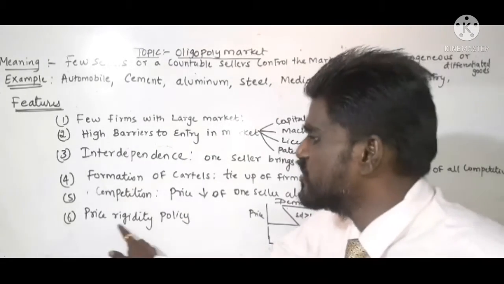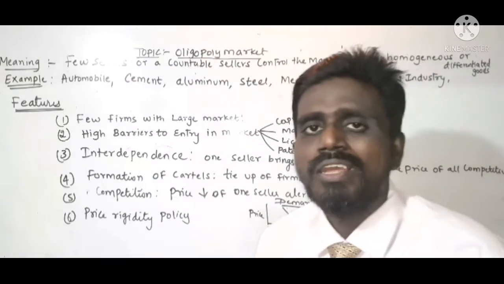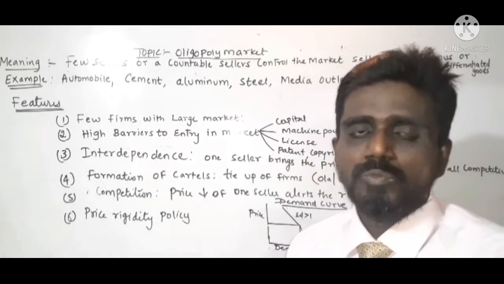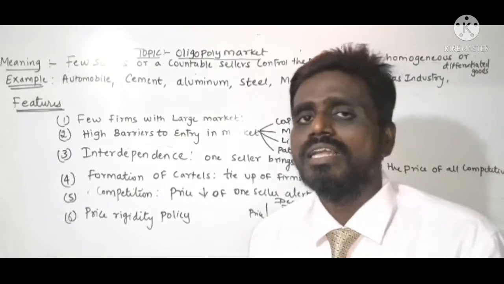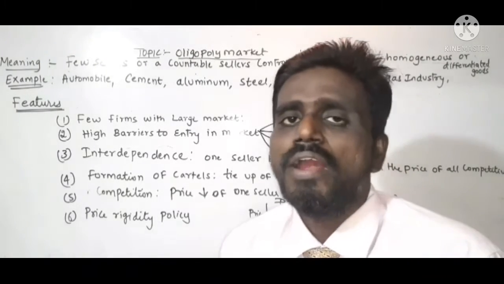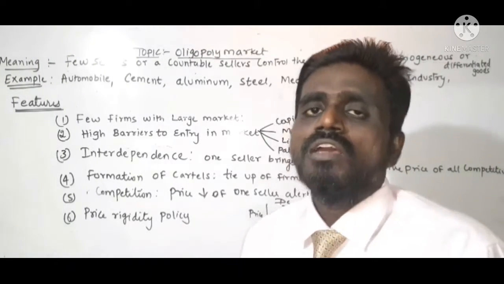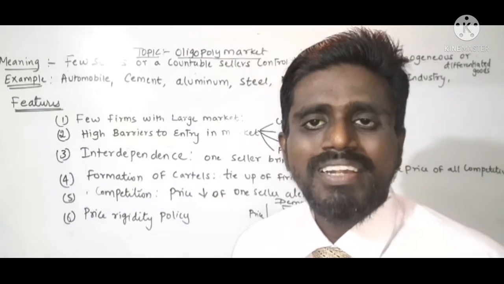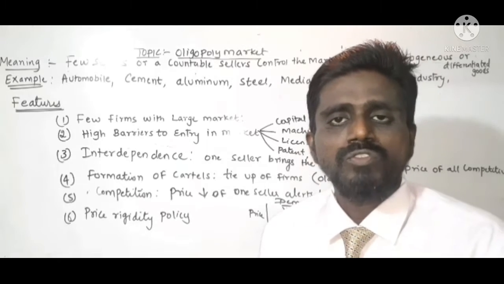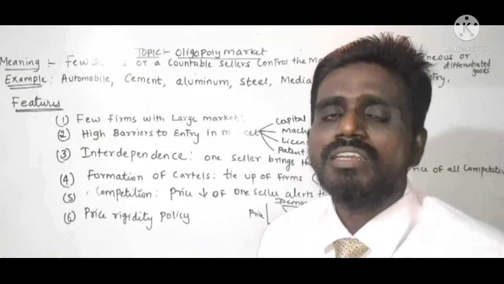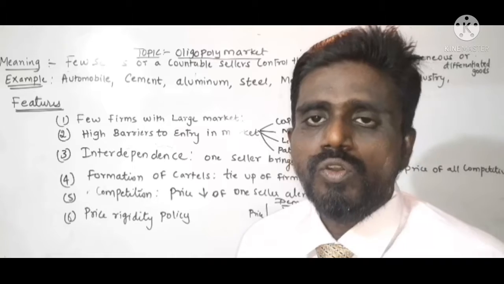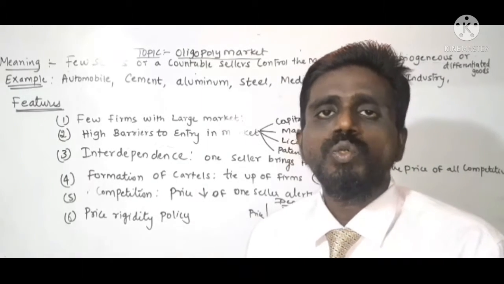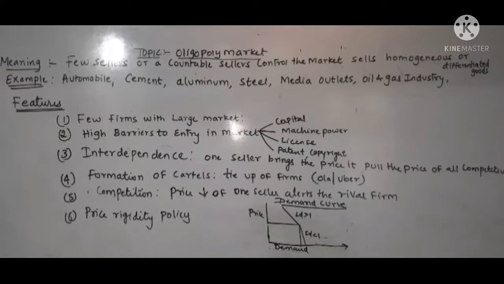Then price rigidity. In oligopoly, the firm follows the price rigidity policy in spite of an increase or decrease in demand. So they mostly avoid the price war. Why are they avoiding the price war? Since they need huge capital or huge machine power and so on. A large amount of funds is invested in the firm. So no seller wishes to incur a loss.